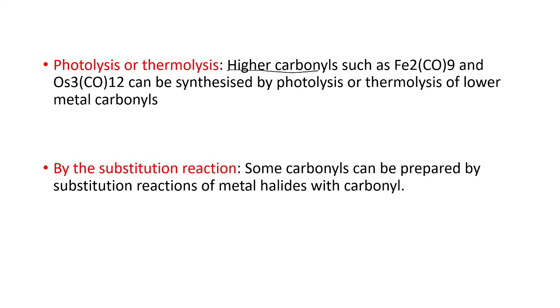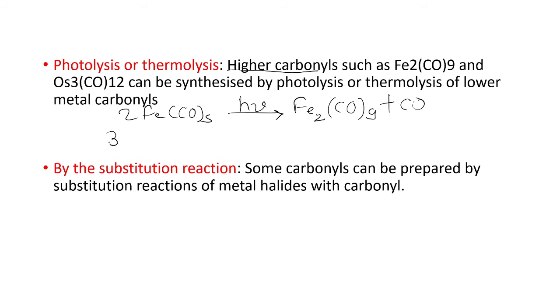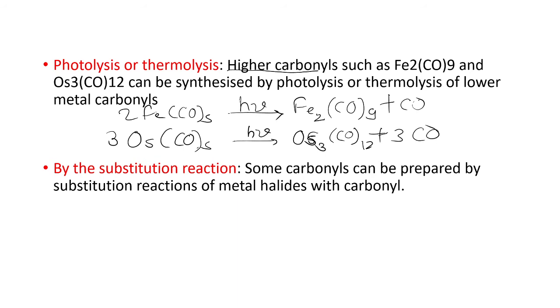The example is 2 Fe(CO)5 giving, under photolysis, Fe2(CO)9 plus CO. The second example is 3 Os(CO)5, which under photolysis gives Os3(CO)12 plus 3 CO. So this is the photolysis method to form higher carbonyls from lower ones.